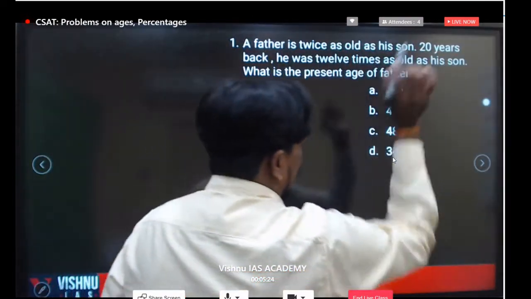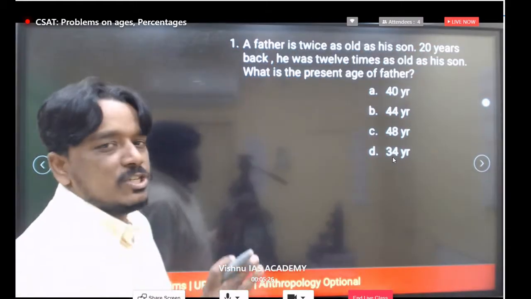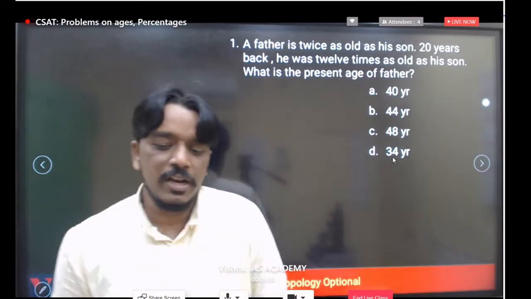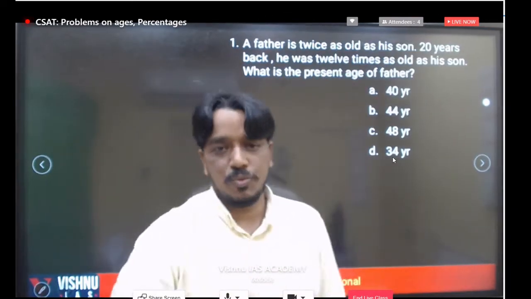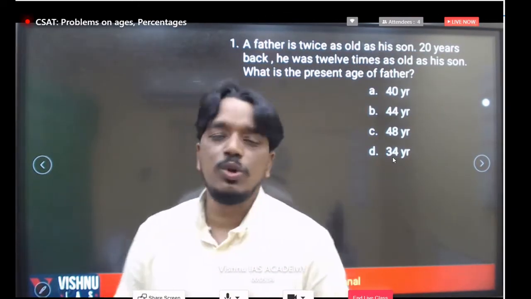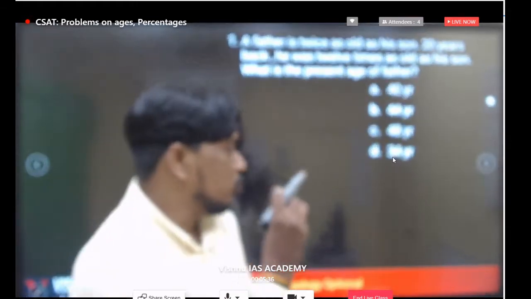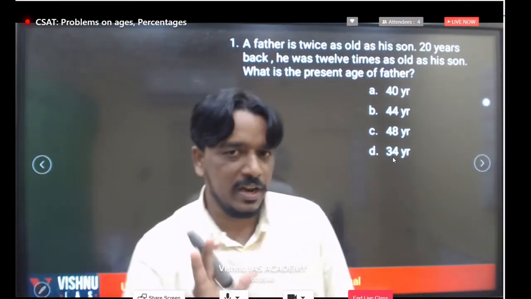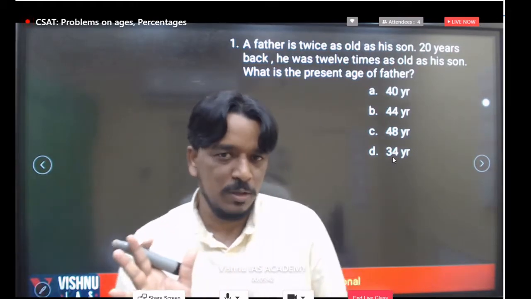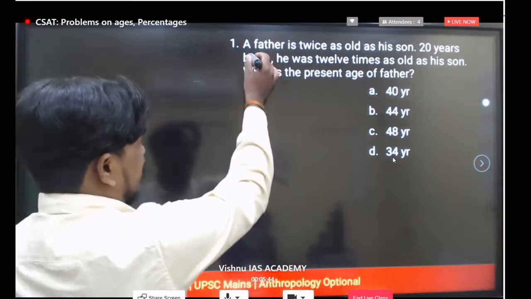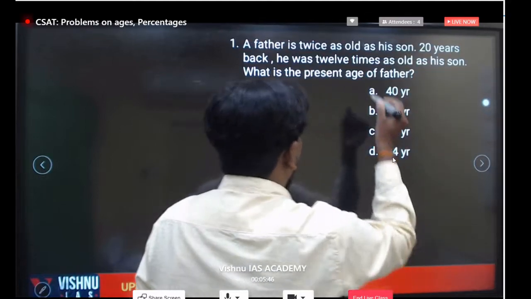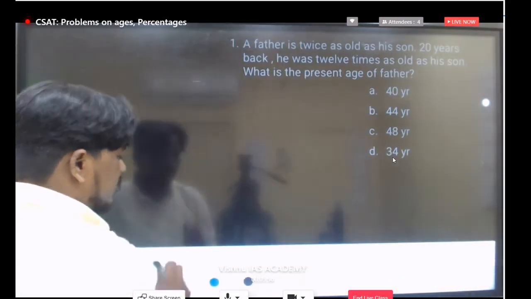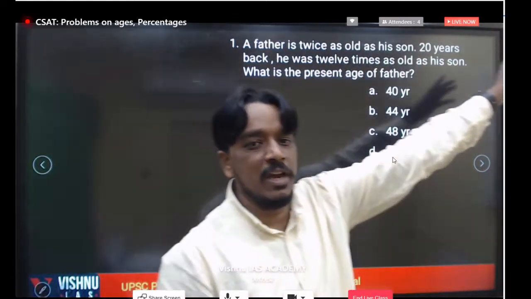Just observe this given data. This is the basic question, a model question related to ages. Just read the given data and try to answer this question. It's very simple. I will explain how to note down the data and how to answer this type of question. But simple additions, multiplication and ratios are the only things important here. Understand the given data. Whatever data we have here, how to note it down is what matters. I'll explain that. But first, let's understand what data we have.